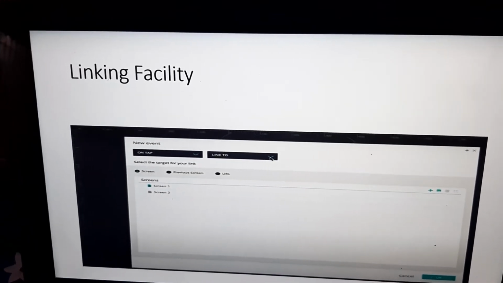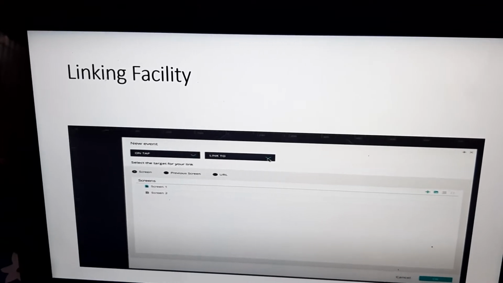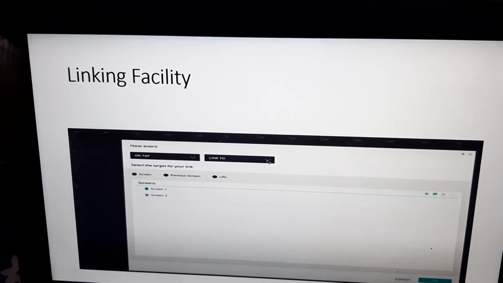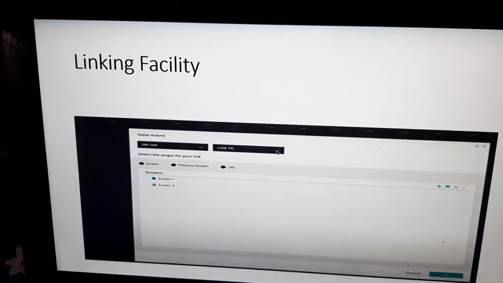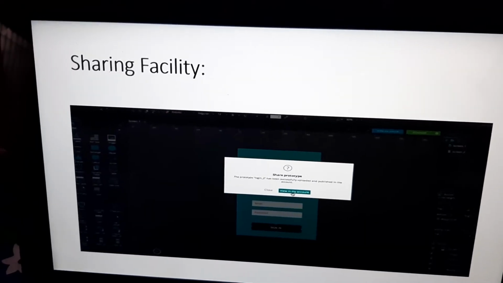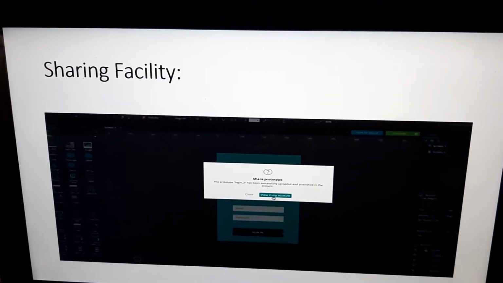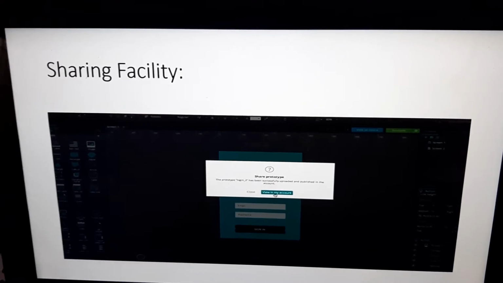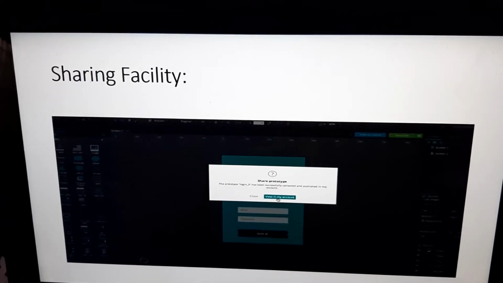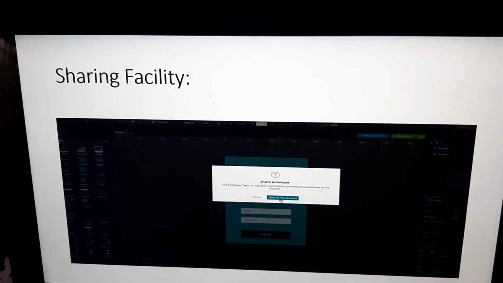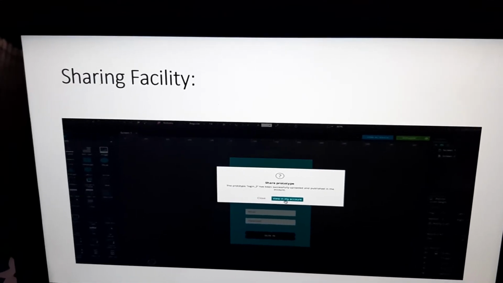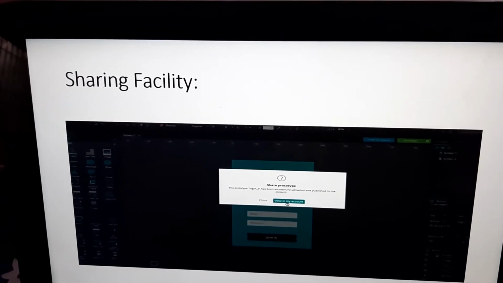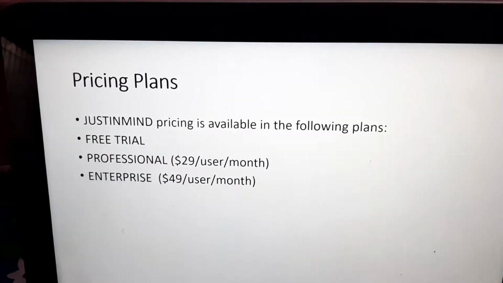The next one is the linking facility. Linking is the most important facility for any design. Sharing facility: Just-in-Mind has a very important sharing facility for sharing interfaces and designs, and for taking feedback from others for better designing.